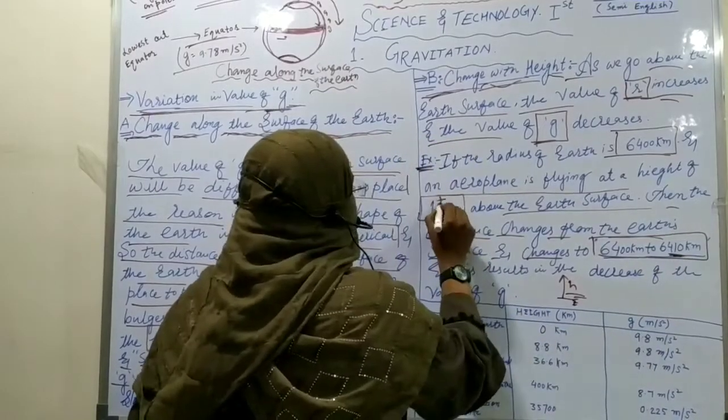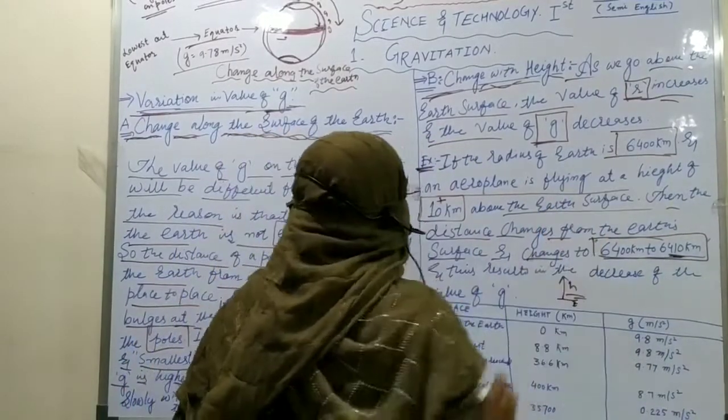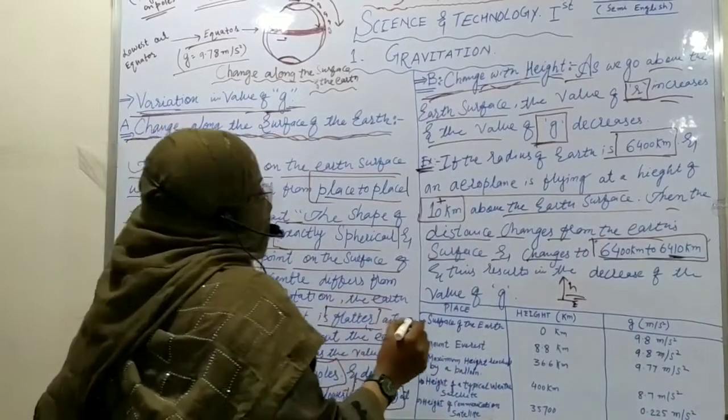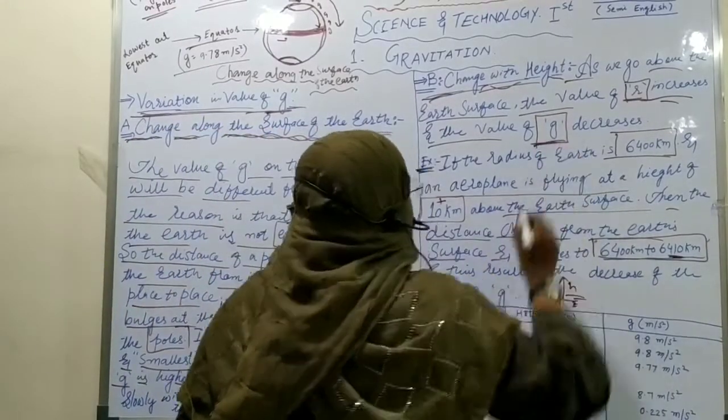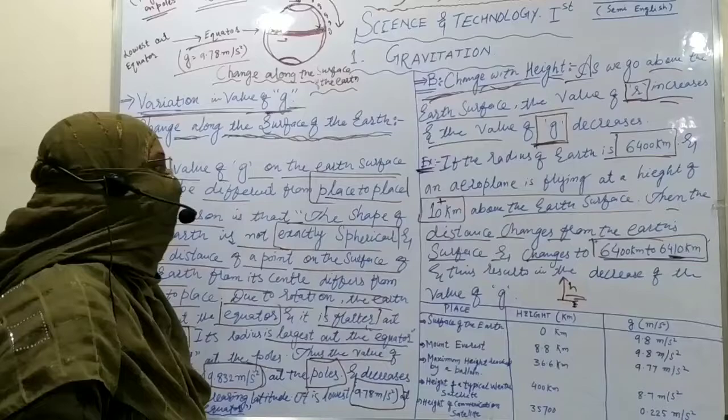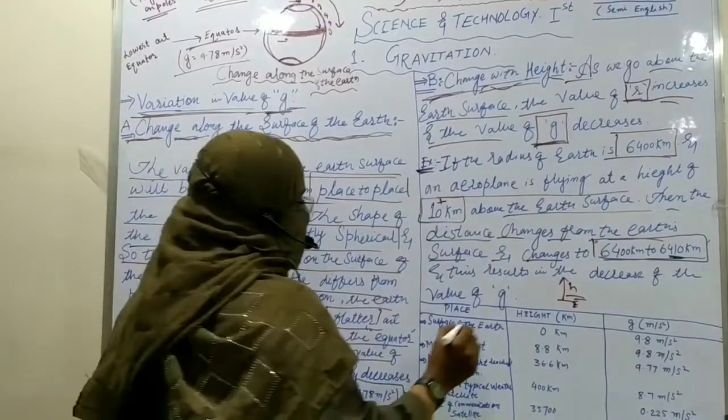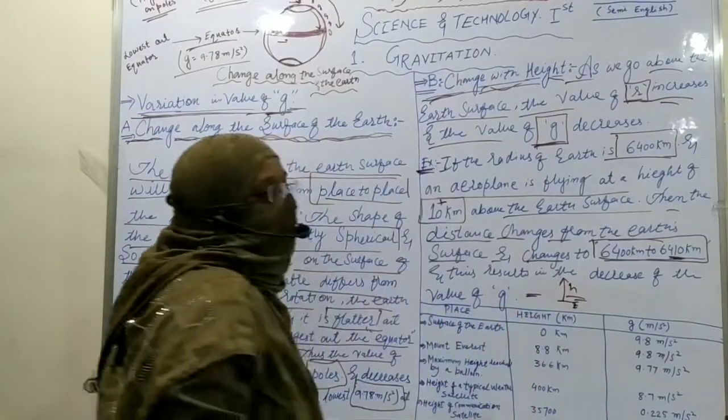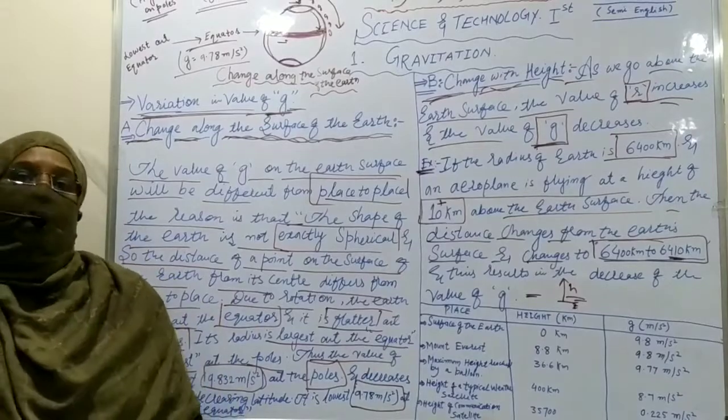It means 10 is added to the radius, and this affects the value of g, and there will be a decrease in the value of g. It means if the height increases, the value of g decreases.